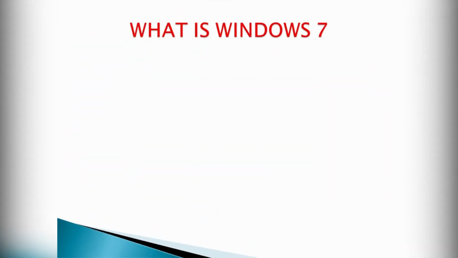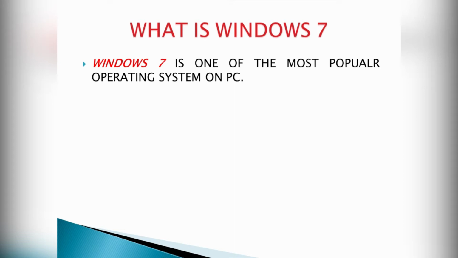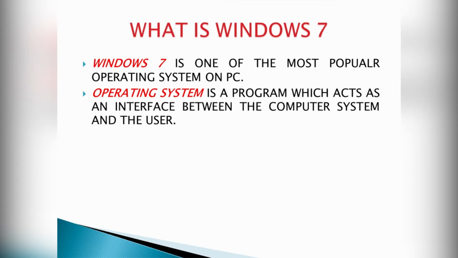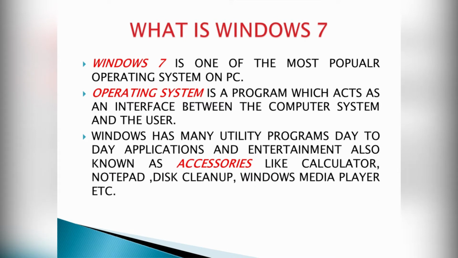Before moving to the next content, I want to tell you what Windows 7 is. Windows 7 is one of the most popular operating systems on PC. Now, what is an operating system? It is a program which acts as an interface between the computer system and the user. It tells the computer how to do, when to do, and what to do. Windows 7 has many utility programs, day-to-day applications and entertainment, also known as accessories, like calculator, notepad, disk cleanup, Windows Media Player, etc.